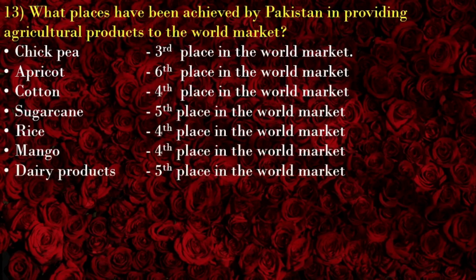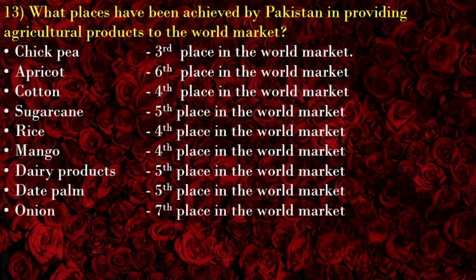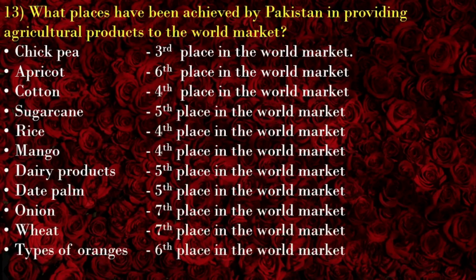Dairy products, fifth place in the world market. Date palm, fifth place in the world market. Onion, seventh place in the world market. Wheat, seventh place in the world market. Types of oranges, sixth place in the world market.